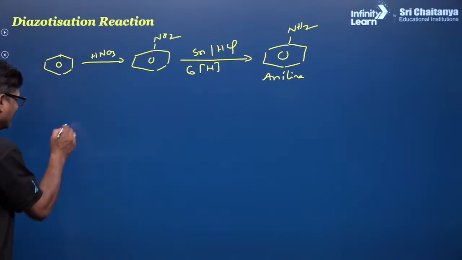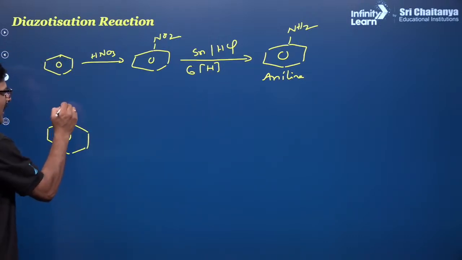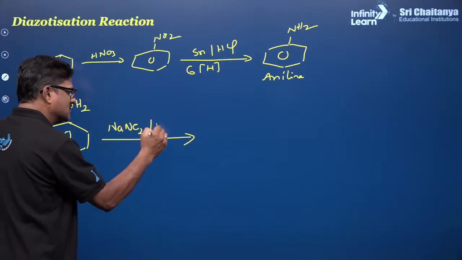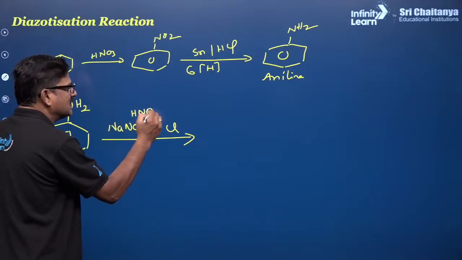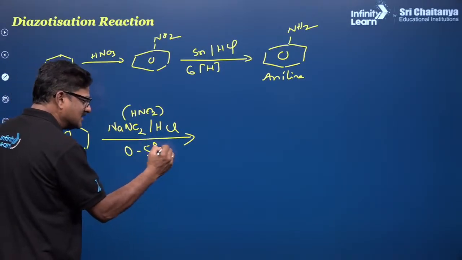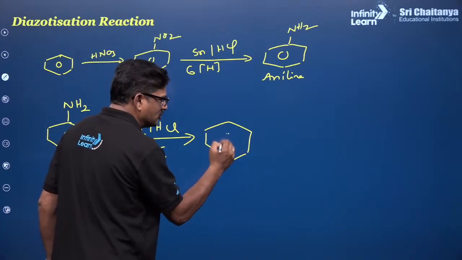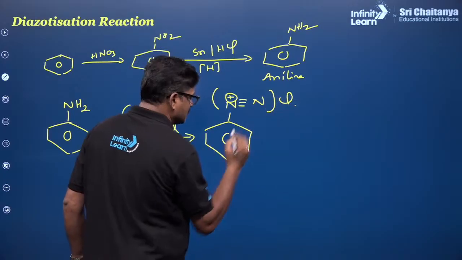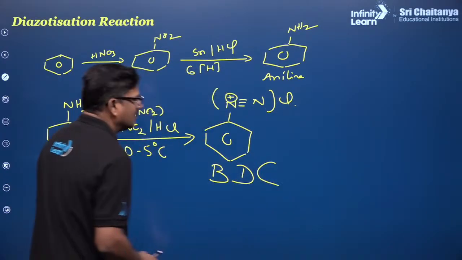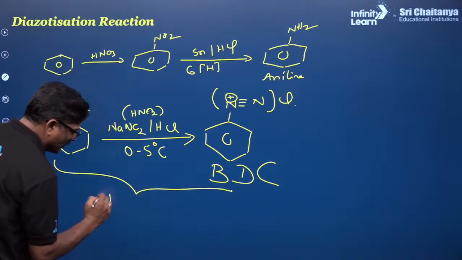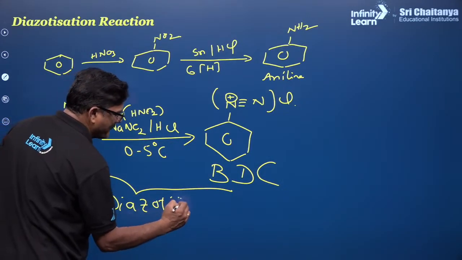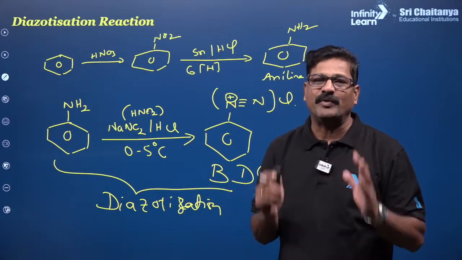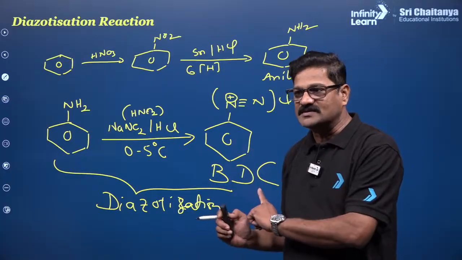Now, aniline is reacted with NaNO2 and HCl, that is, you can also say HNO2, and in the presence of 0 to 5 degrees centigrade you are going to get benzene diazonium chloride. So this is what is called benzene diazonium chloride, and this particular reaction is known as diazotization. Any reaction you want to make, you have to make benzene diazonium chloride first.